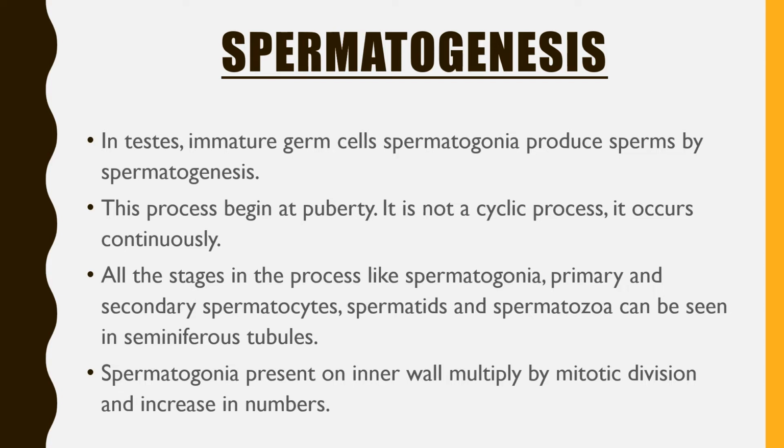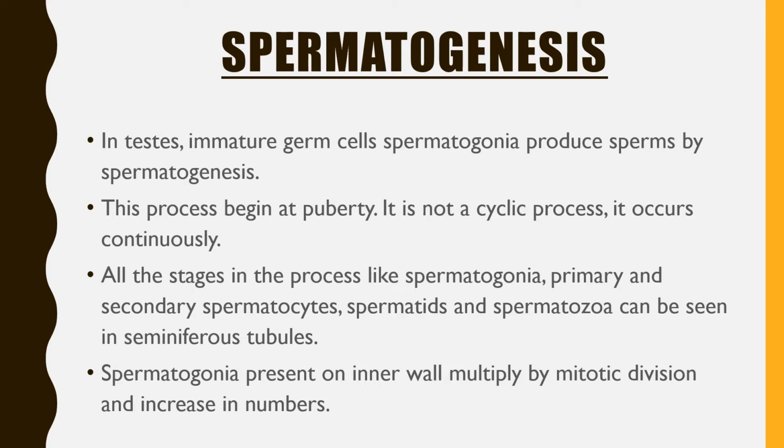So from the beginning we will study the seminiferous tubules. They consist of immature germ cells, and we call those germ cells spermatogonia. These germ cells will produce the sperms, and this process of formation of sperms is called spermatogenesis.